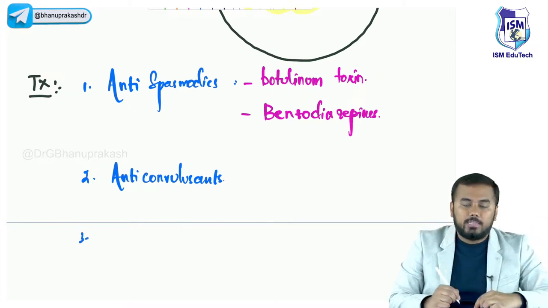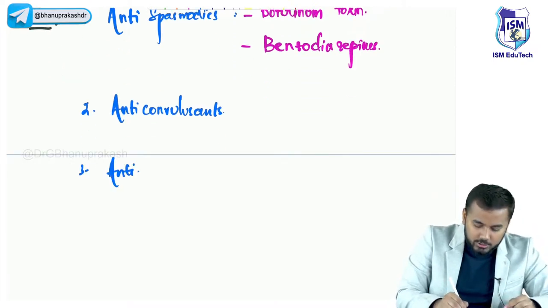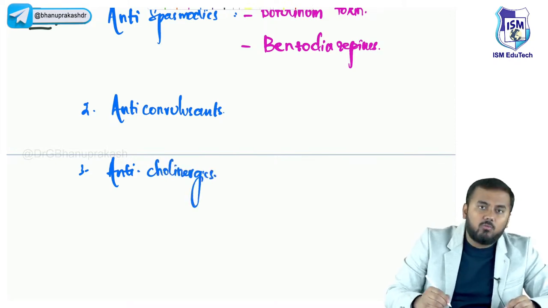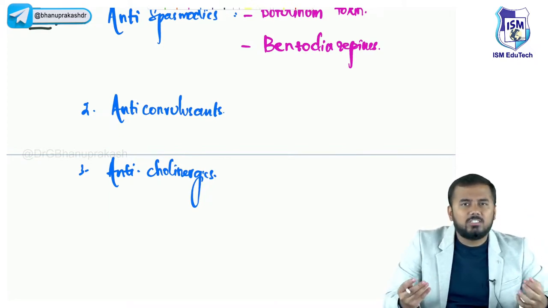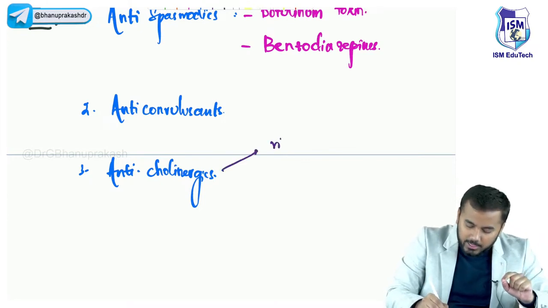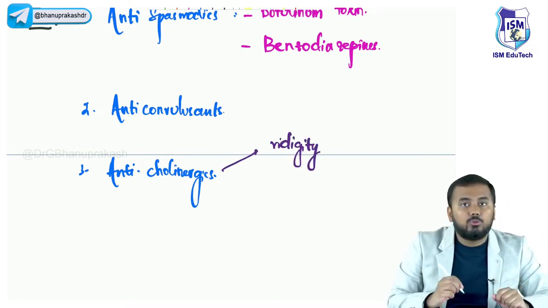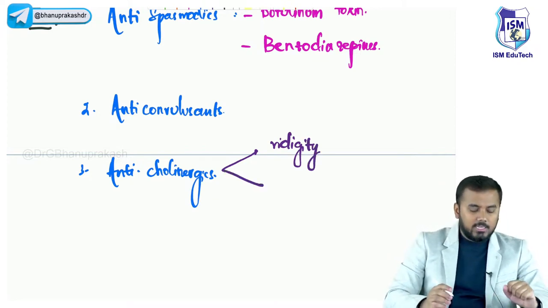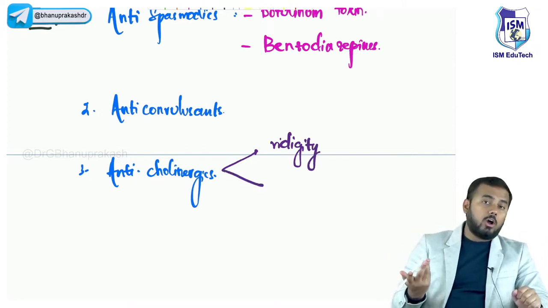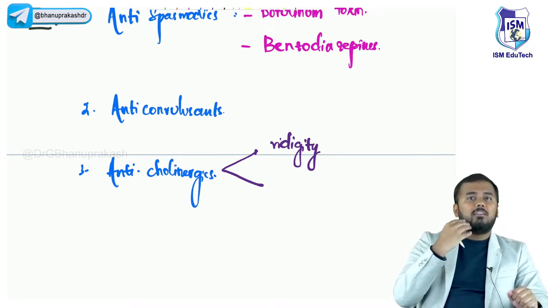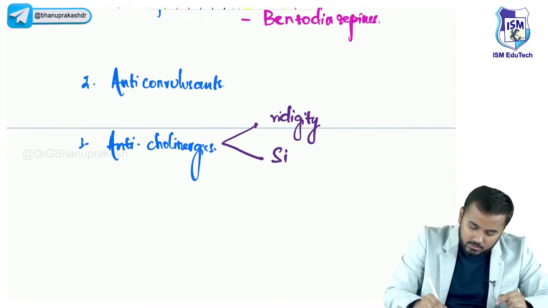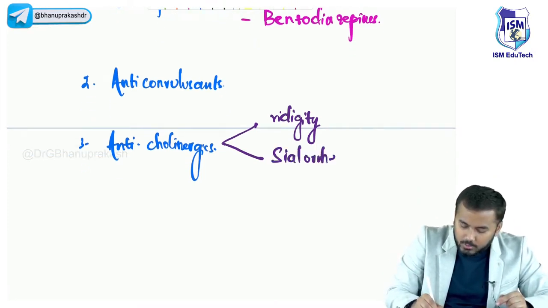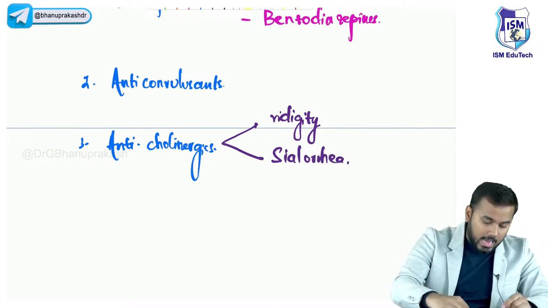Third important thing is you should also give anticholinergics to support this treatment. Why do you give anticholinergics? Because there is excess release of acetylcholine, and that is what is related to rigidity. So to reduce this rigidity, you give anticholinergics. And not only that, in these patients there will also be continuous saliva drooling. Sialorrhea will be there. For that also we give anticholinergics.